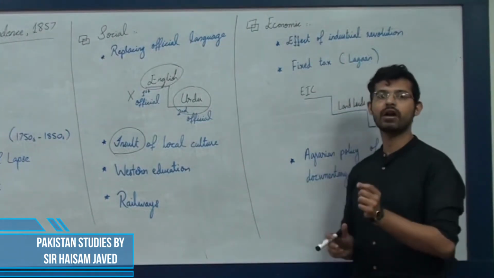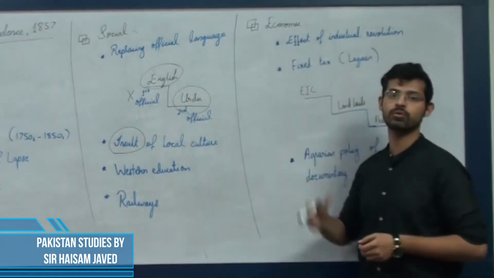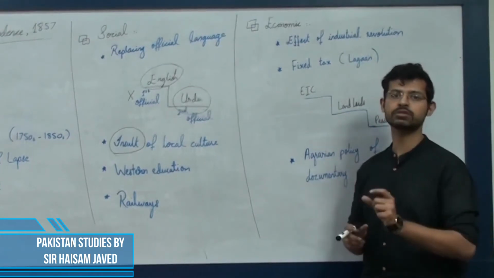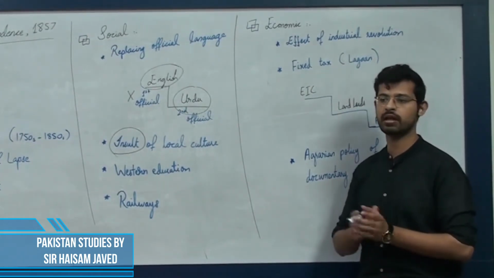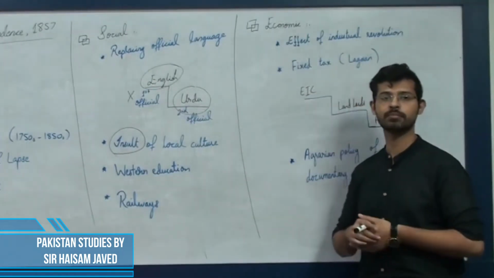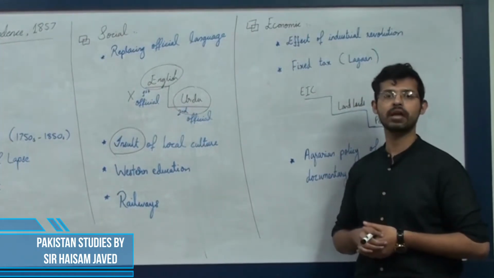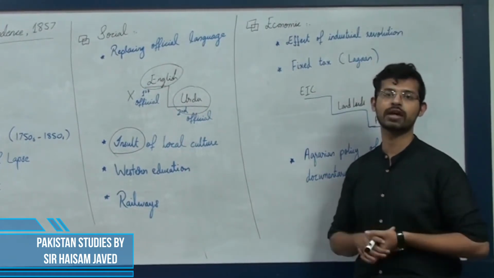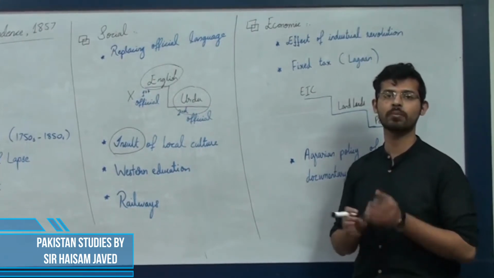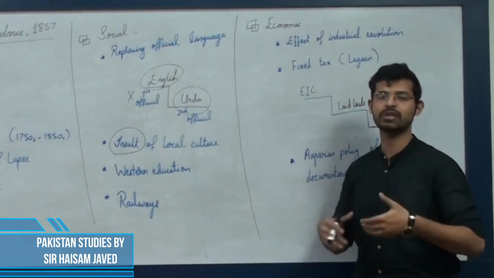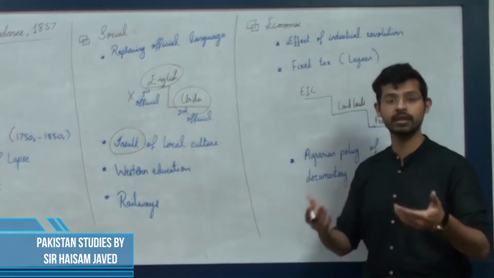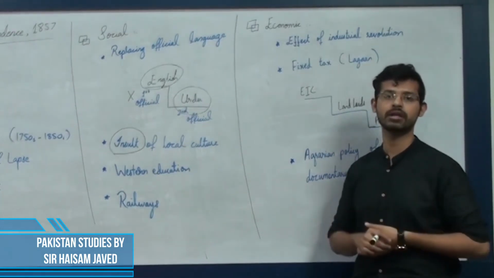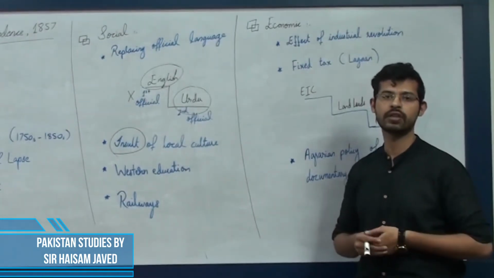One of the competitive advantages of the British EIC was that they were manufacturing goods in bulk and everything was done by machines, so everything was being done in a fine quality and at a lower price as compared to the Indian goods. For example, the Indian cloth at that time used to take 6 months to manufacture. So it means that the Indians would naturally not buy the Indian goods and actually buy the British goods, which were superior in quality and cheaper in price and were more accessible than the Indian goods.